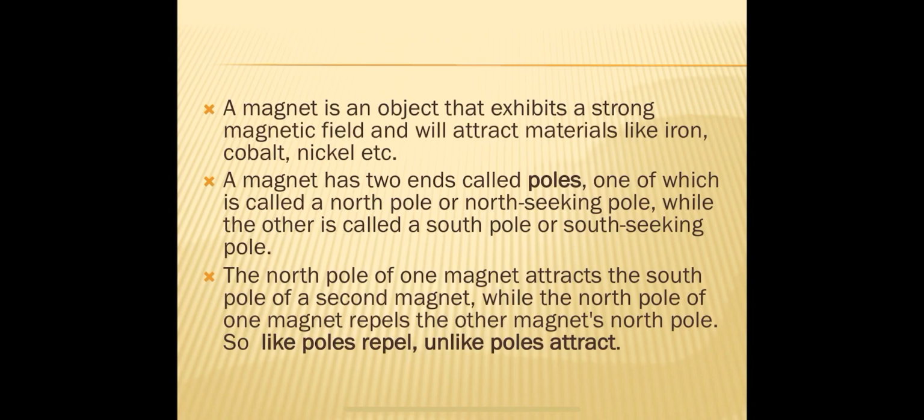Electric charges can be isolated, so an individual positive charge or individual negative charge can exist.